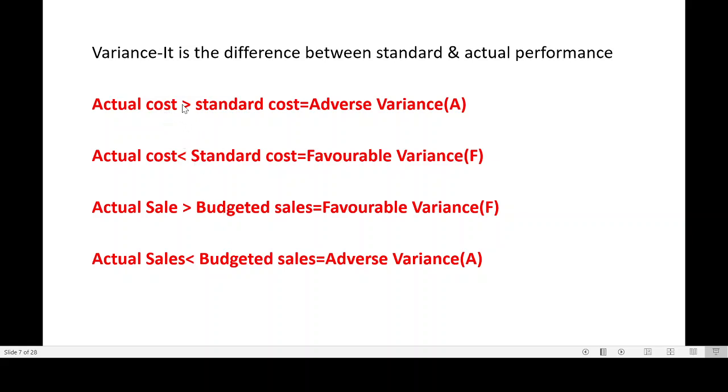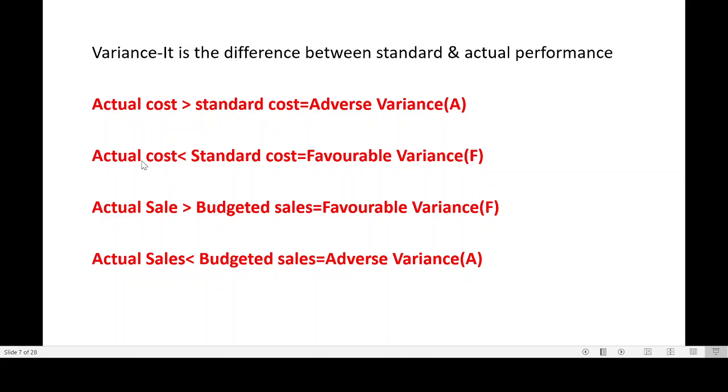If actual cost is more than the standard cost, it gives you adverse variance. For example, if I had decided initially that I'll be spending maybe 10,000 on the material I will be buying, and actually you spent 12,000 rupees, the actual cost is more than the standard set, so it will be adverse variance.